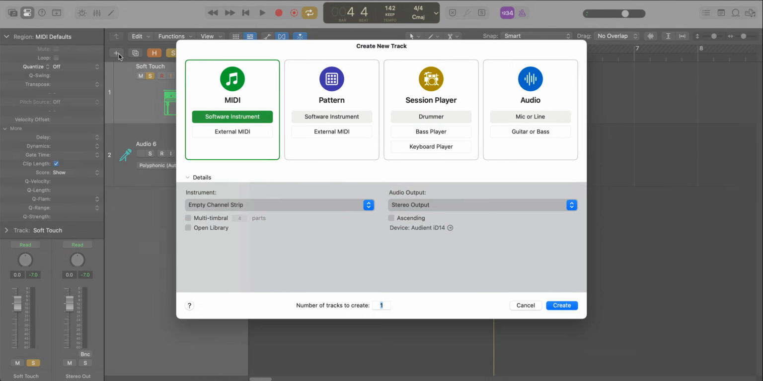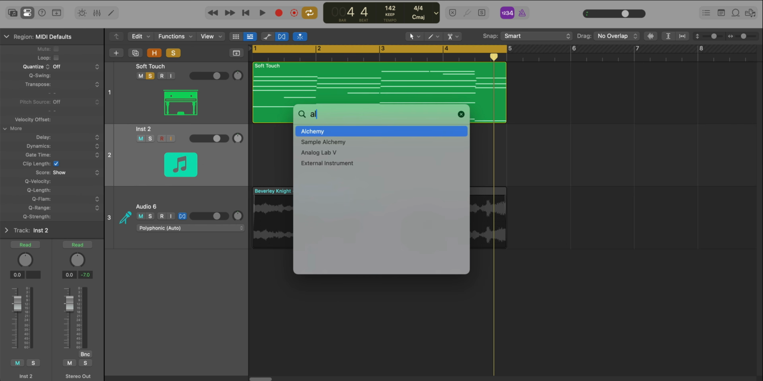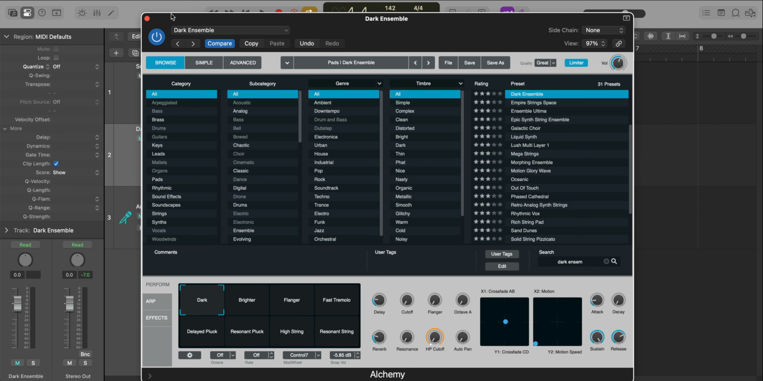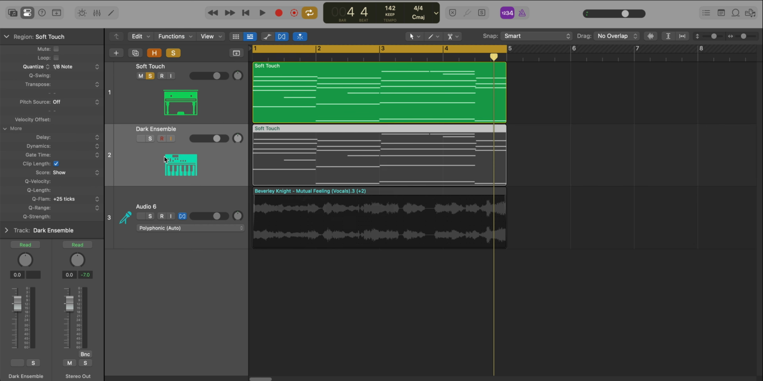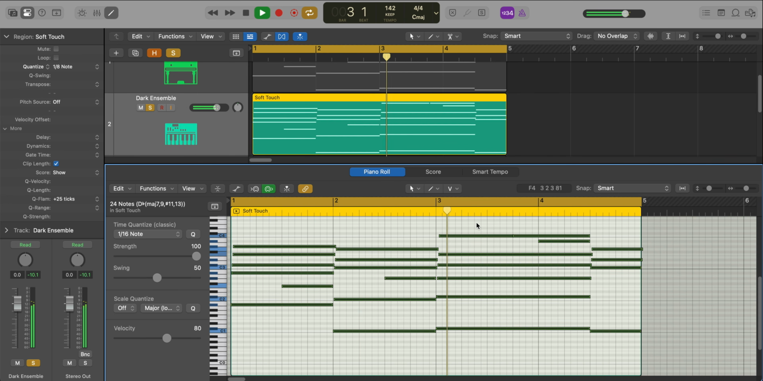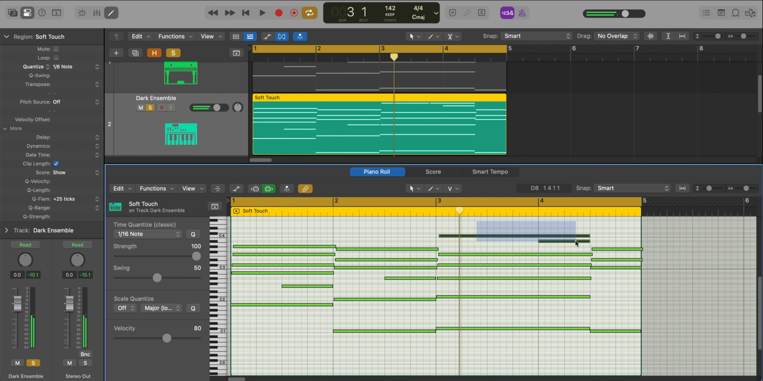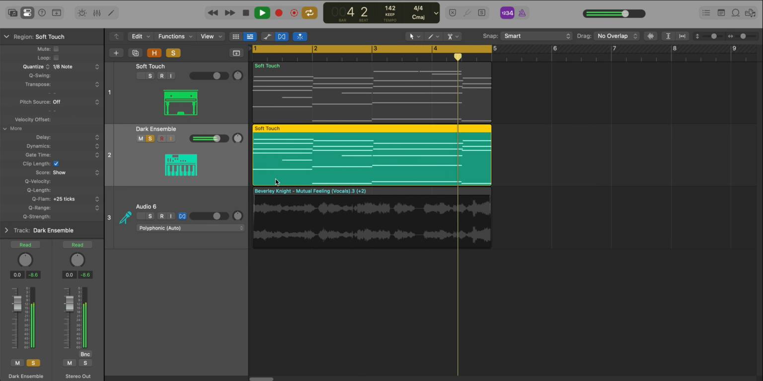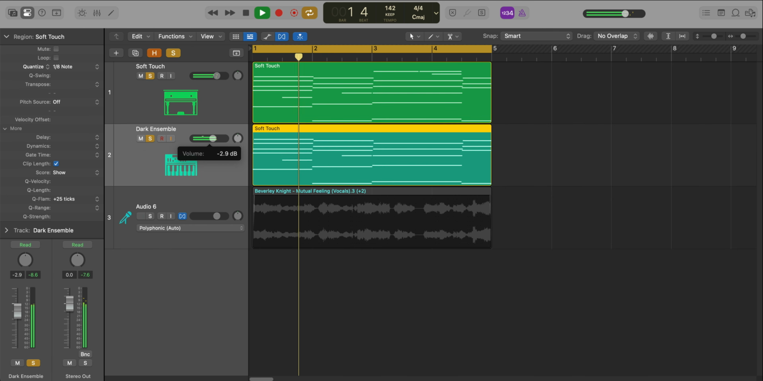And what we want to do now is just layer this up with some strings. So we're going to bring in Logic's Alchemy. And for that, we're going to bring in a preset called Dark Ensemble. Here it is right over here. We'll leave it on the dark performance. Let's just close this out for now. I'm going to take out these two top notes here. Just layer that in with it.